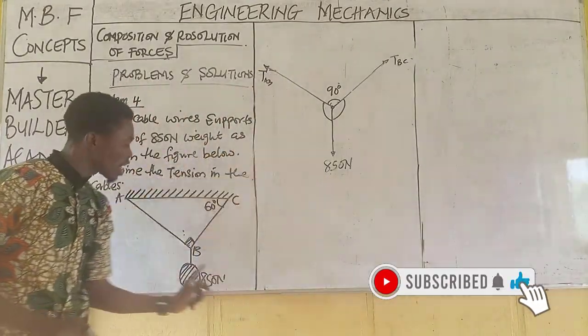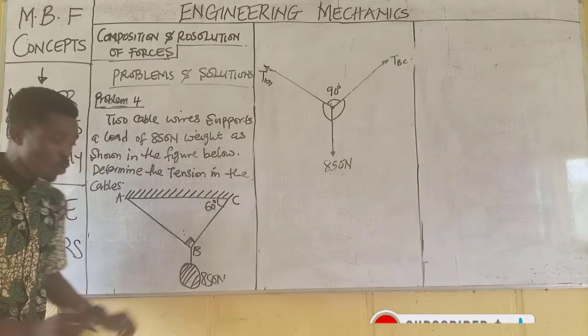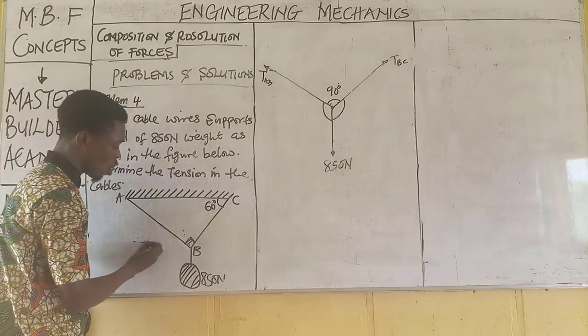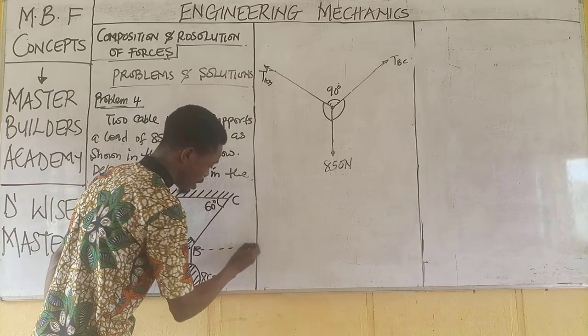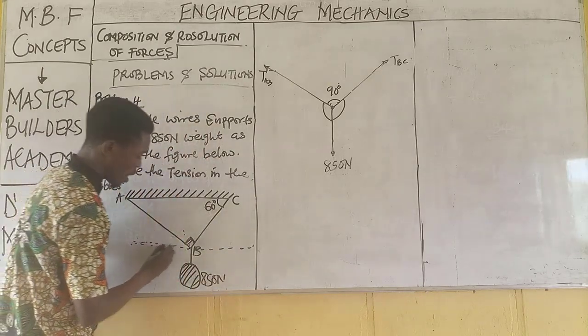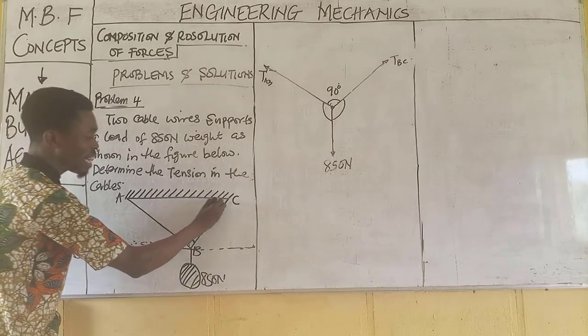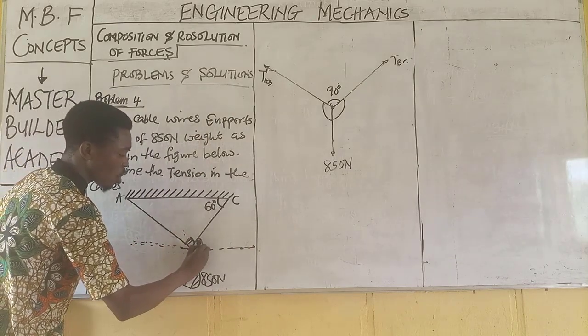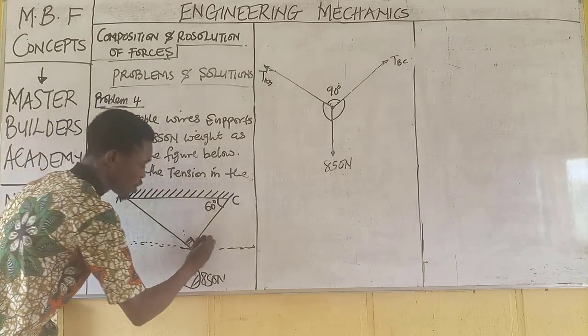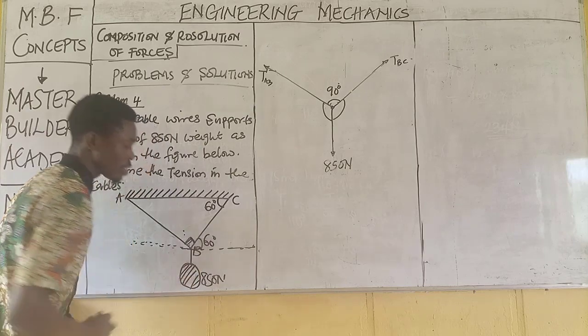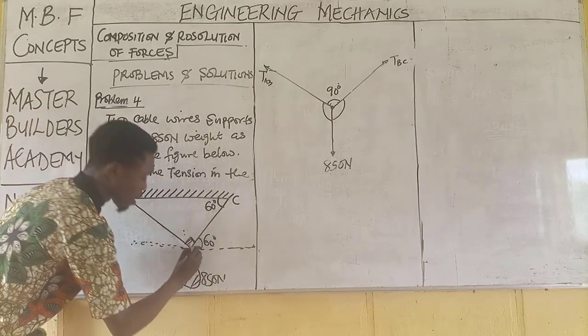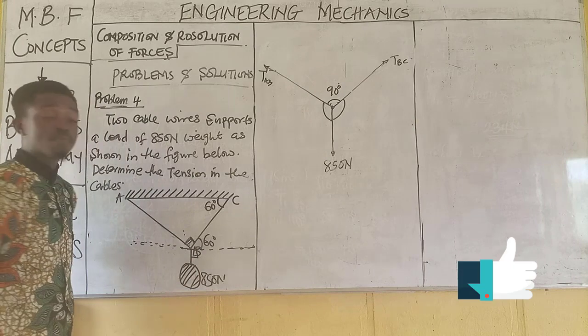Looking at this, we will come back to the general equation. What do I do? Just create a horizontal line on the C line to represent your x-axis. At this point, remember that the angle here is alternate to the angle at this point, which shows that this is 60 degrees. And remember that from here to this point is 90.